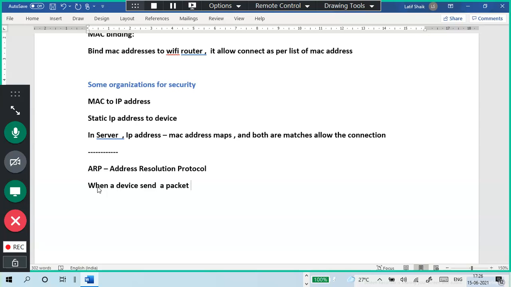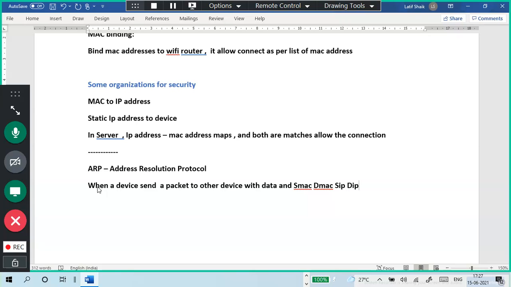So when a device sends a packet to another device, with data, your PDU means your data, and the source MAC address, destination MAC address, source IP address and destination IP address.